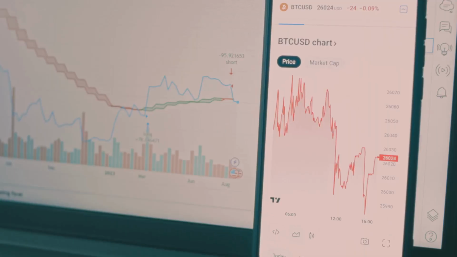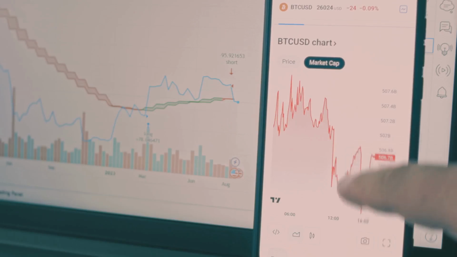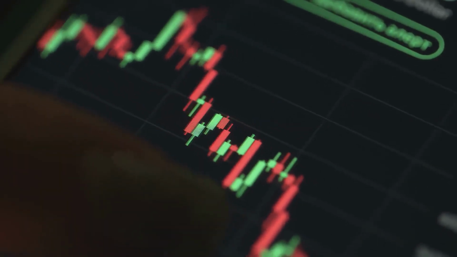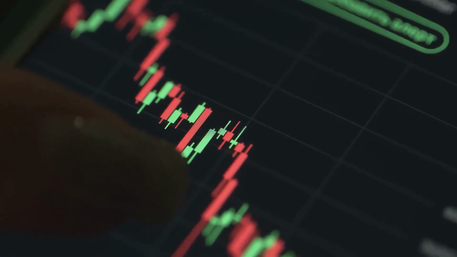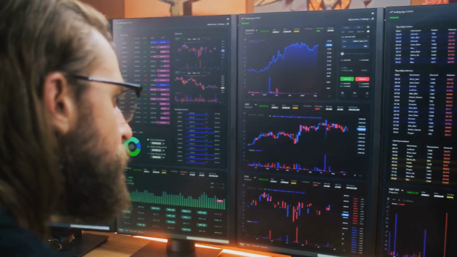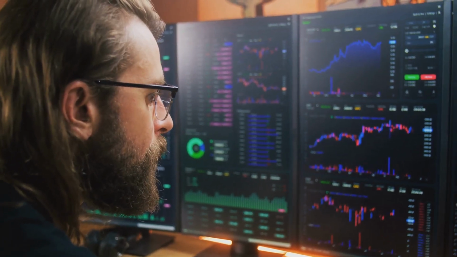The strategy primarily focuses on the 15-minute time frame, striking a balance between short-term noise and long-term trends. This time frame allows traders to capture intraday price swings while avoiding the whipsaws often associated with scalping strategies. By analyzing the market on a 15-minute chart, traders can identify emerging patterns and react swiftly to changing market conditions.